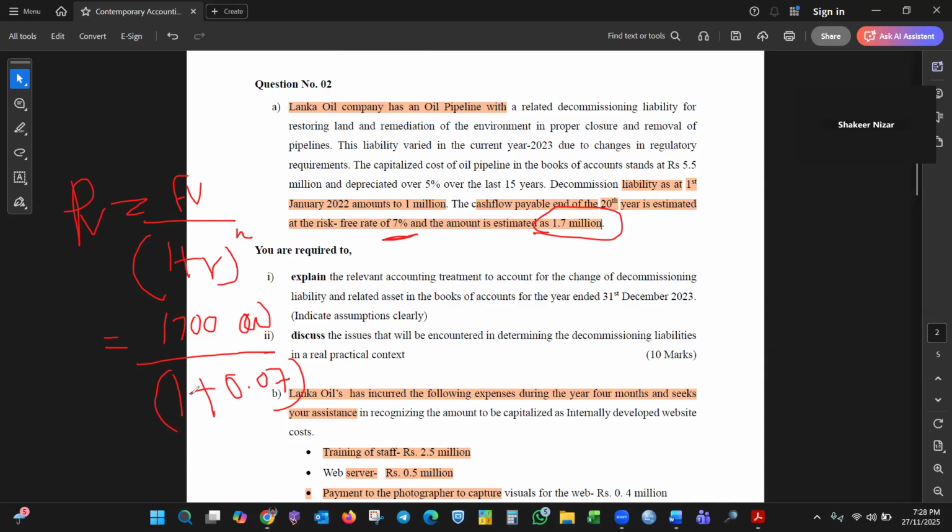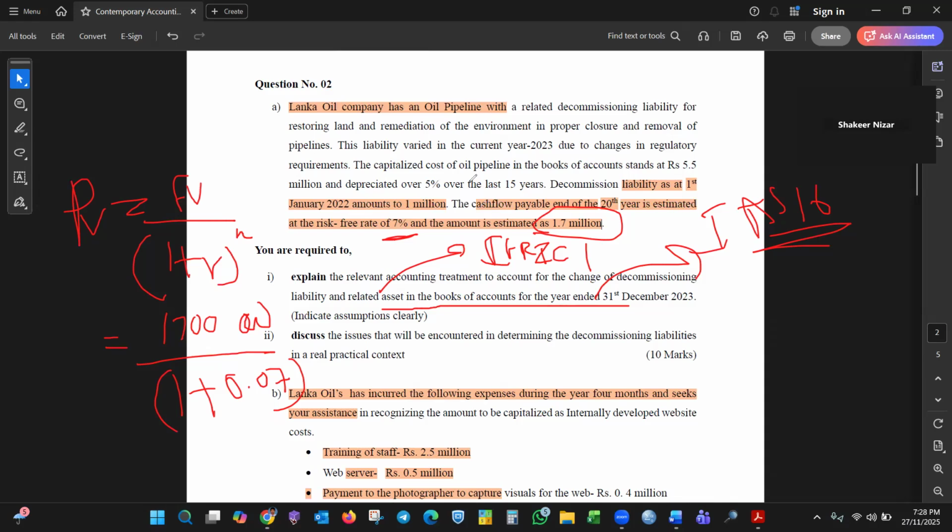Explain the accounting treatment for the change of the decommissioning liability, the related asset, and the related asset in the books of account, because this is IAS 16, as per the useful life, to depreciate. Decommissioning liability, IFRIC 1, you need to refer, at the end of 2023.